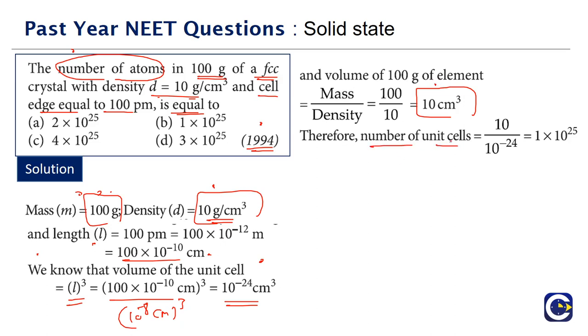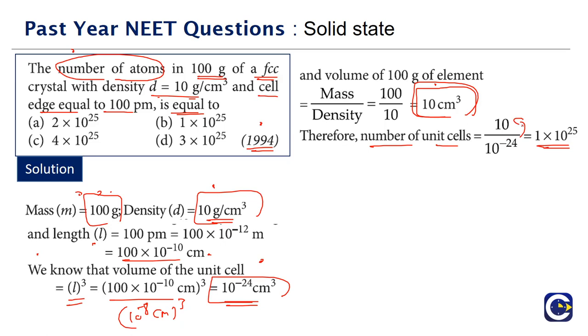How do you find the number of unit cells present? The total volume with us is 10 centimeter cube. Each unit cell is occupying a volume of 10 power minus 24 centimeter cube. It is very simple. So the number of unit cells is going to be 10 divided by 10 power minus 24. The 10 power minus 24 will go to the numerator and become 10 power 24. So totally it is 1 into 10 power 25. This is the number of unit cells present.